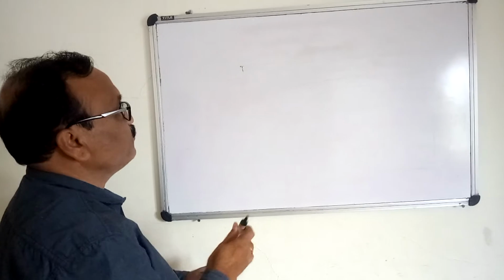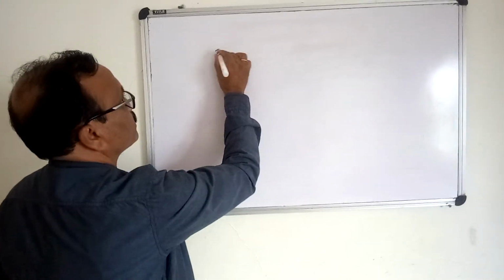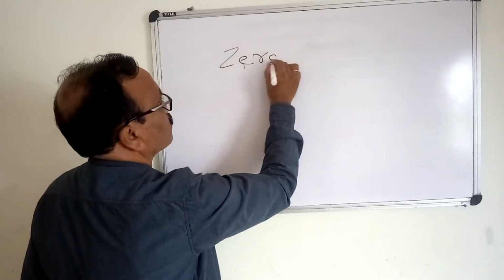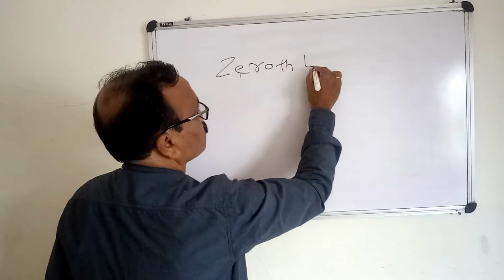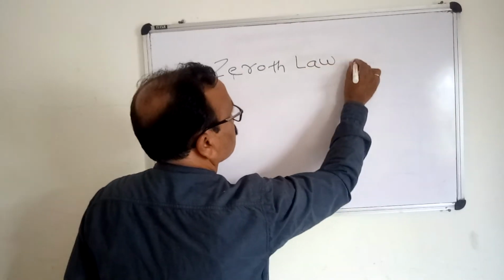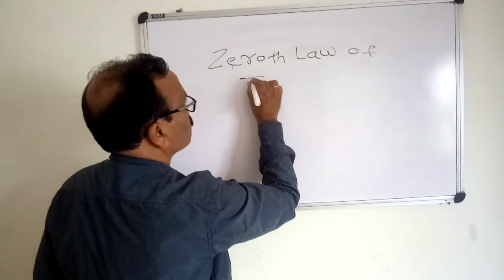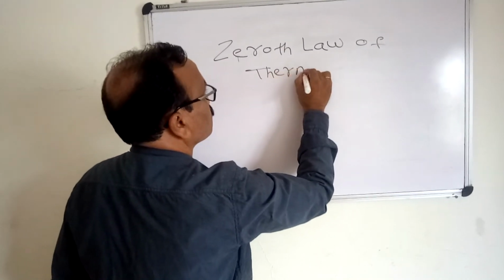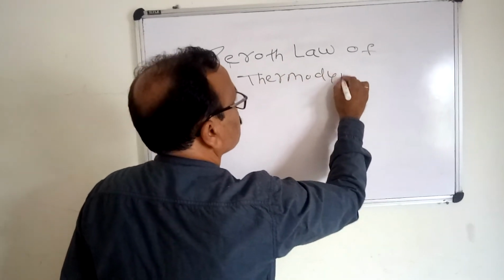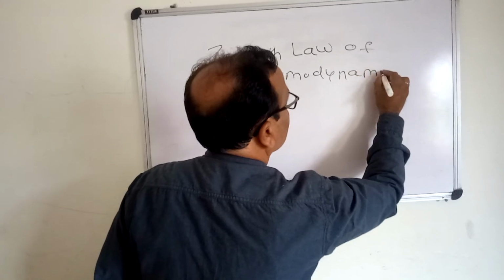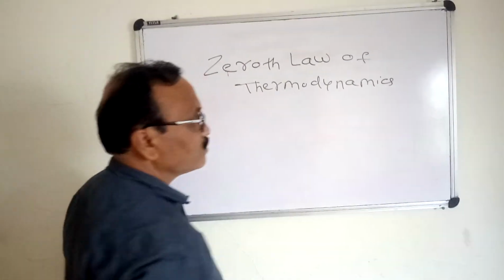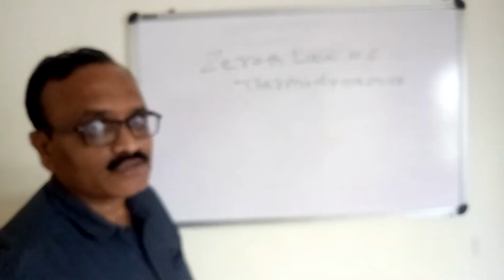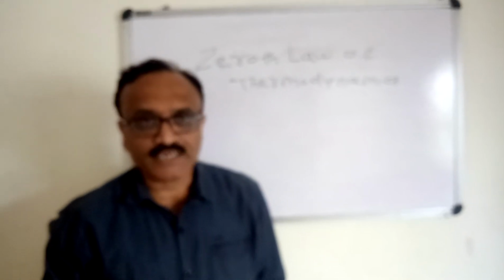Now let us study the zeroth law of thermodynamics. This law is the basis to measure the temperature of an object.